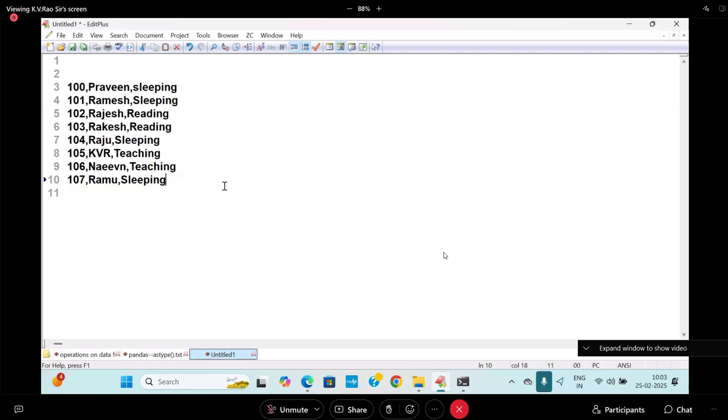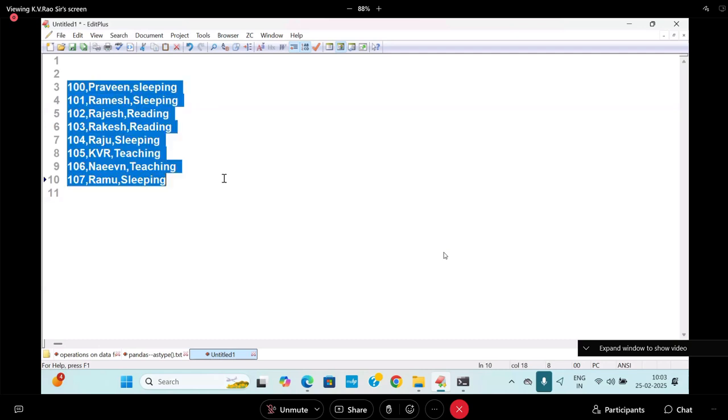Some more things you can take. Some of them are living in AP, some in Telangana state, some in Mumbai. Different people are living in different places. I want to group them into different groups. For that, how to go about it? That is our concept. What does the group by concept say?